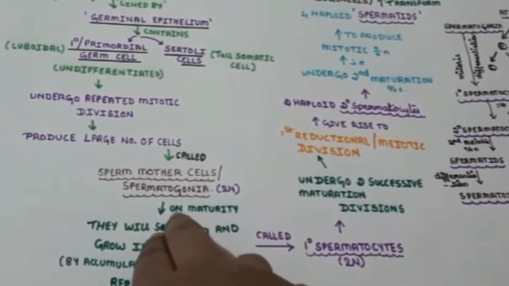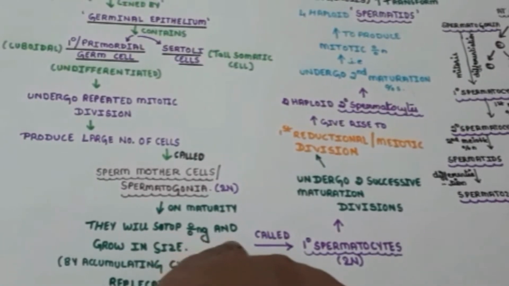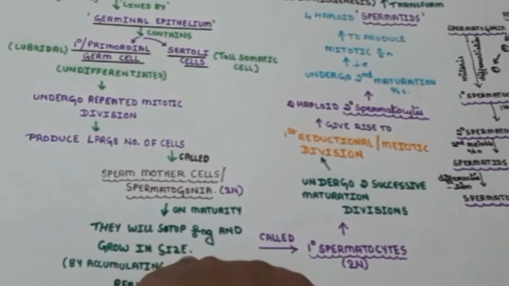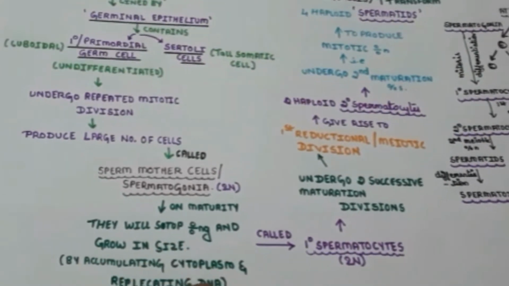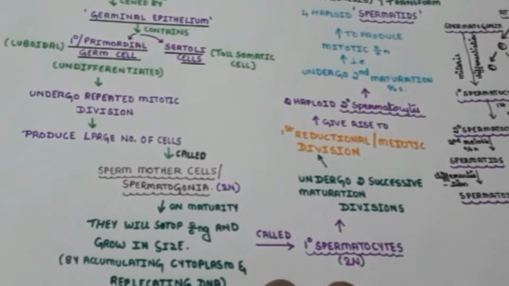On maturity, the spermatogonia stop dividing and then start growing in size, by accumulating cytoplasm and replicating DNA.